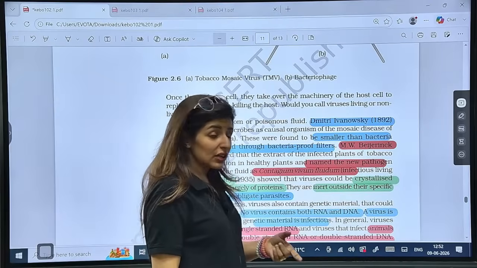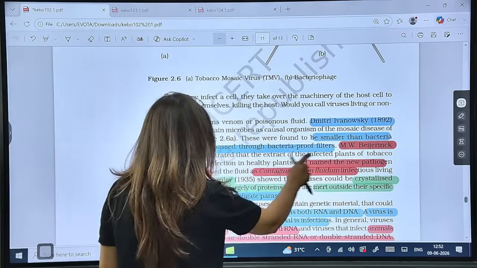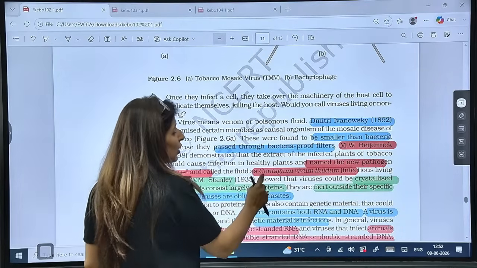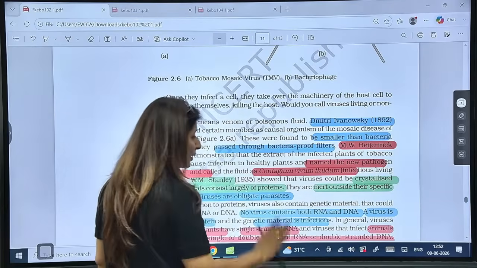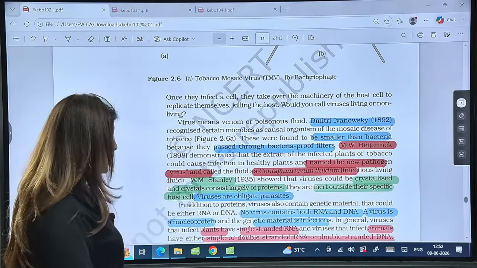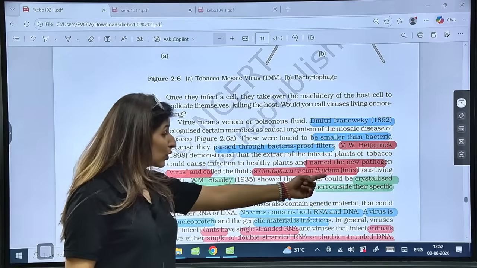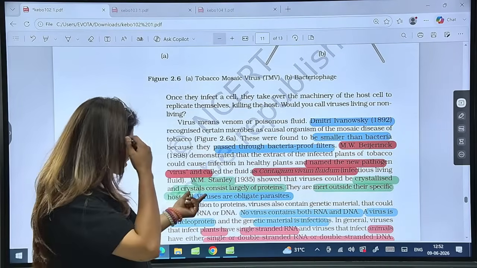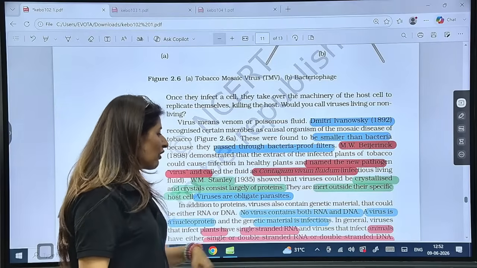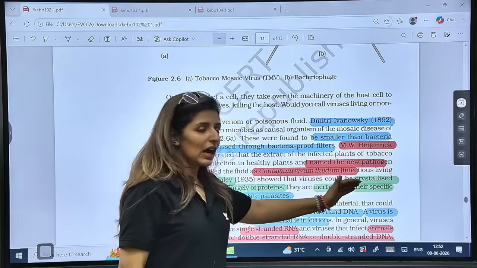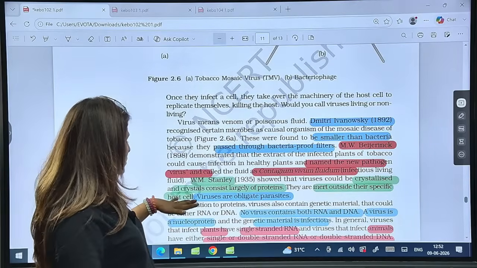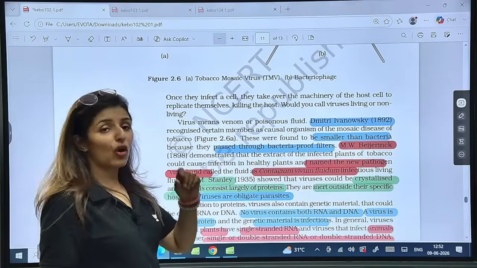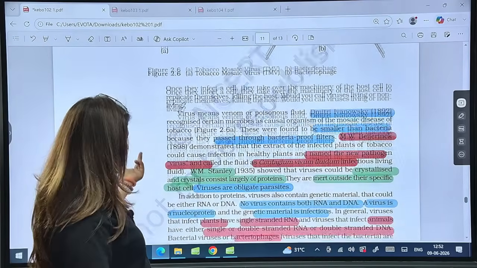Then Beijerinck named them. So who gave the term virus? It was Beijerinck, who named the new pathogen virus and also called them contagium vivum fluidum, infectious living fluid. Stanley showed that viruses could be crystallized, and the crystals consist largely of proteins. They are inert outside the living host cell. Viruses are obligate parasites. Are these points clear?